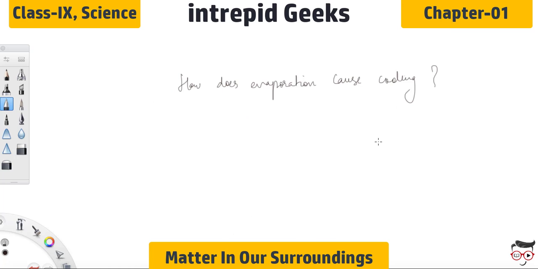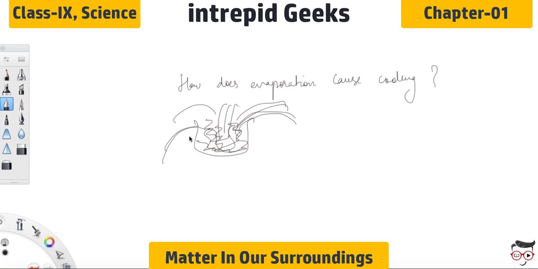So the next concept is, how does evaporation cause cooling? In an open vessel, the liquid keeps on evaporating. We have discussed it earlier. Particles of liquid are absorbing energy from the surrounding to regain the energy lost during evaporation. Why? Because these particles want to maintain their energy. So whenever they are evaporating, the particles are simultaneously trying to gain some energy from the surroundings. This absorption of energy from the surrounding makes the surrounding cool.